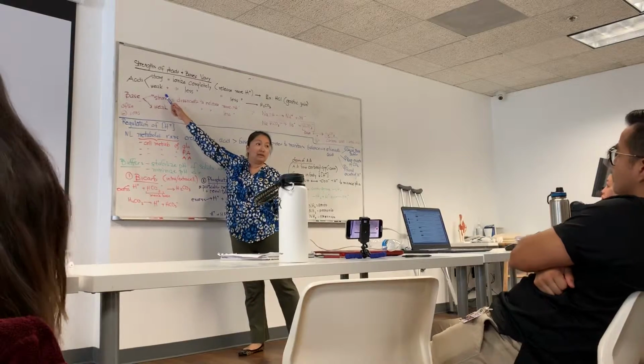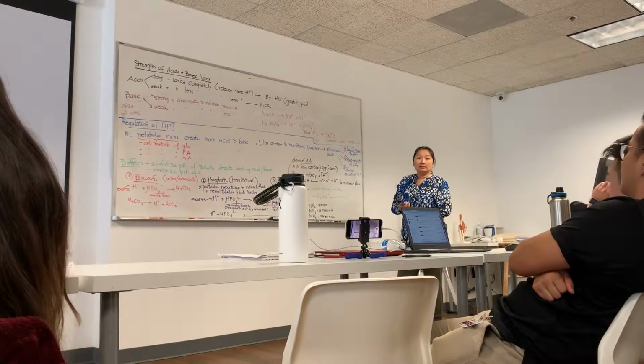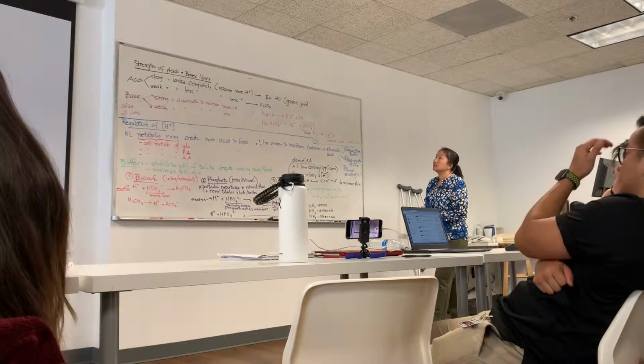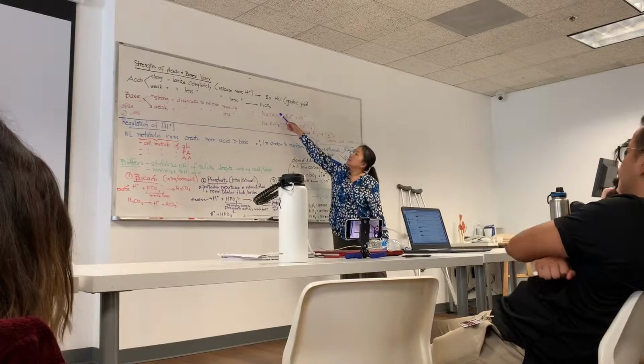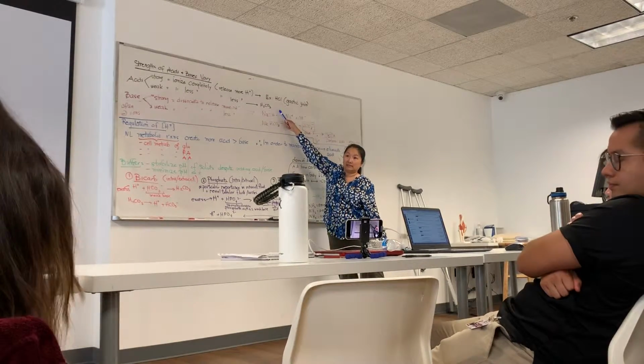Acids can also be weak. Weak acids are ones that ionize less completely and dissociate and release less hydrogen ions. The example given is carbonic acid. Carbonic acid is a weak acid.